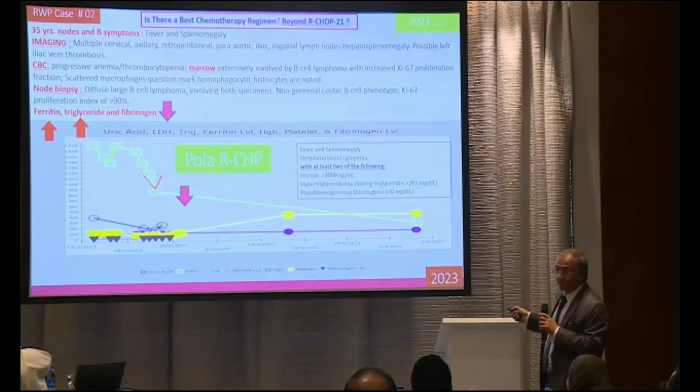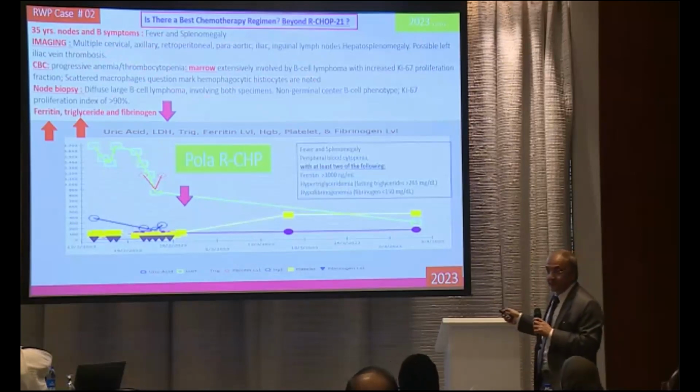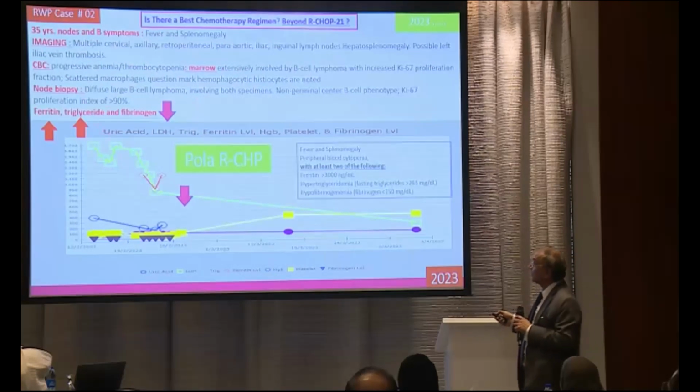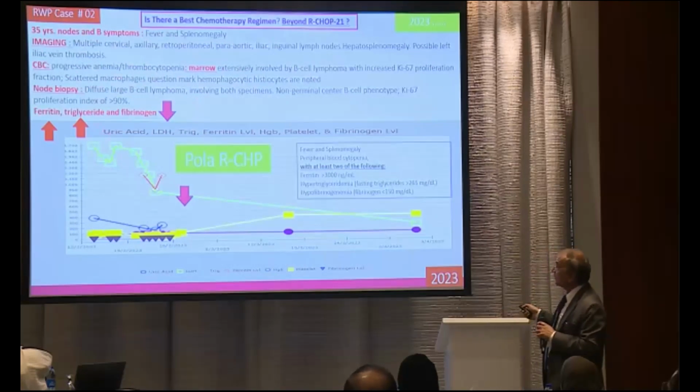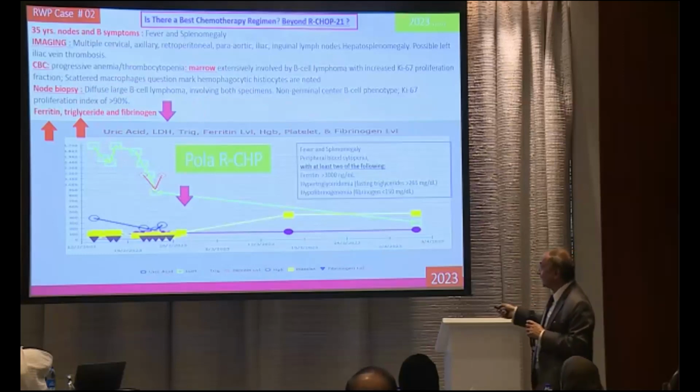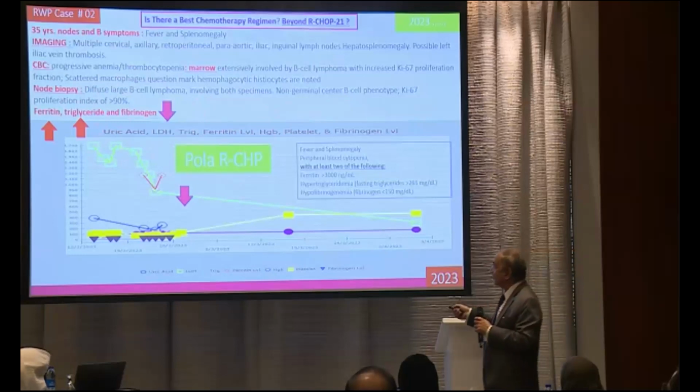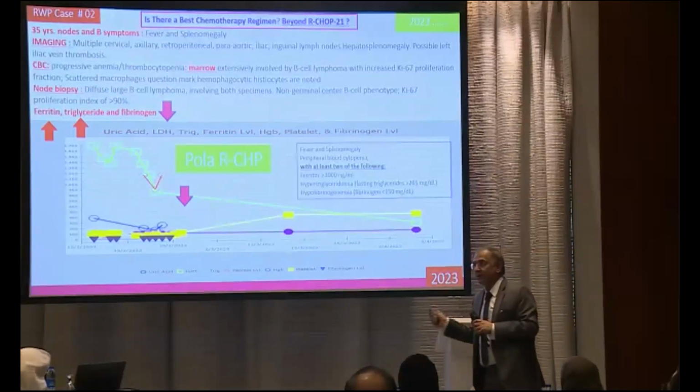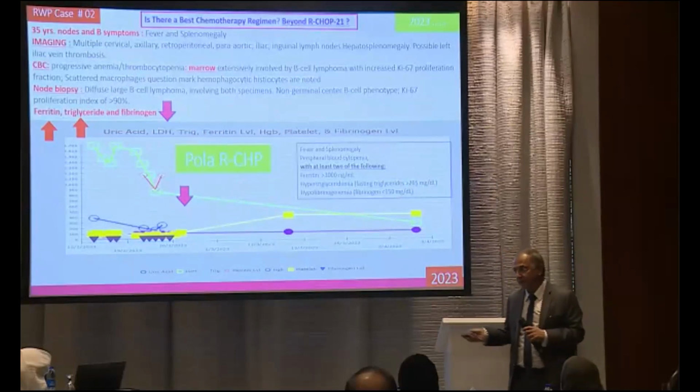Marrow revealed extensive lymphoma involvement, and also scattered macrophages, a question mark of HLH cells as well. Node biopsy also confirmed diffuse large B-cell lymphoma. So now we have an advanced type. In this patient in 2023, we gave Pola-R-CHP from the beginning, and now he has completed 6 cycles of chemotherapy and is in complete remission.